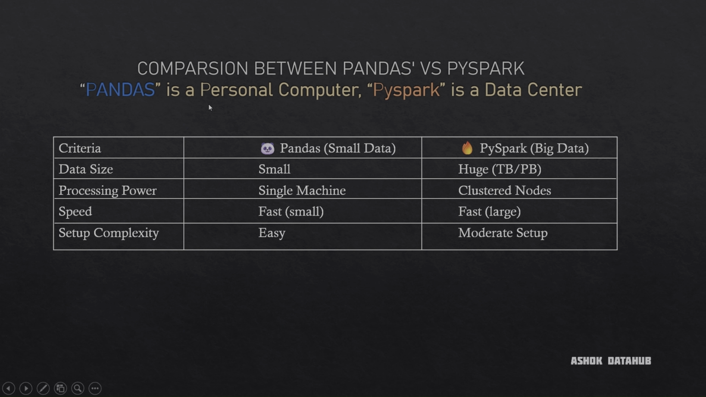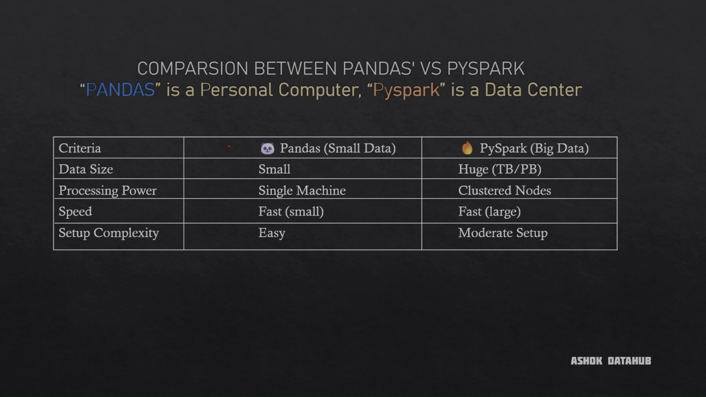Let us get the comparison between Pandas and PySpark. I simplify it by saying Pandas is a personal computer, whereas PySpark is a data center. PySpark means a data center, with multiple different storage and computational powers. So for each data volume, we can separately process the whole data.